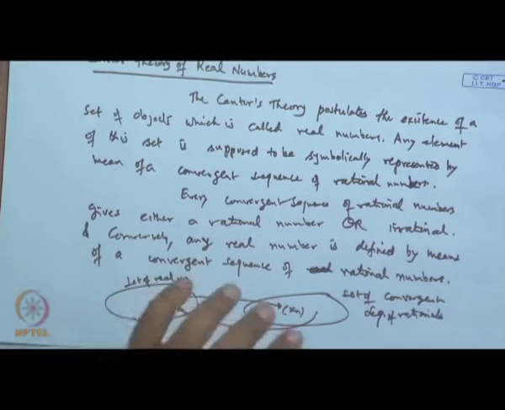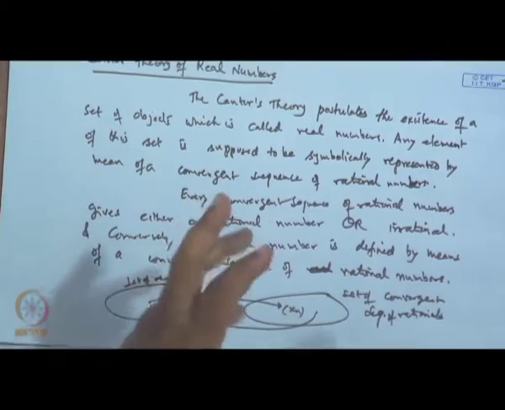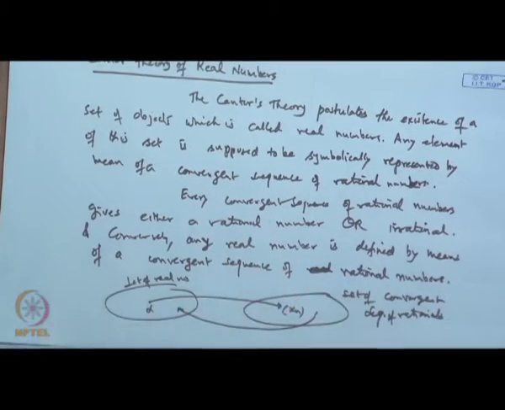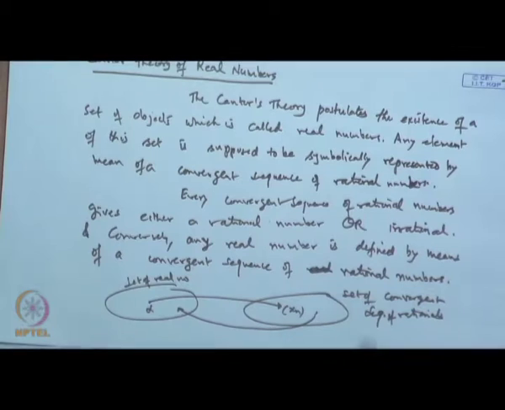Dedekind had introduced in a very complicated way. What he did, he considered the objects of the points and then introduced the sections and then lower class, upper class, and then finally he got that rational number and irrational number like that. So, he had developed the three types of classes and then introduced, but here simply in the form of convergent sequences he has introduced the concept of rational and irrational number.